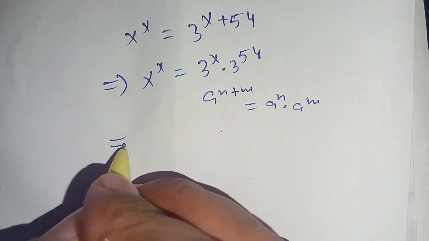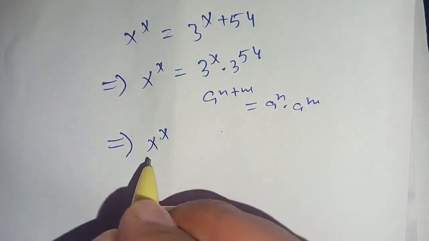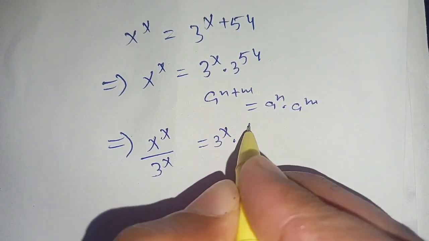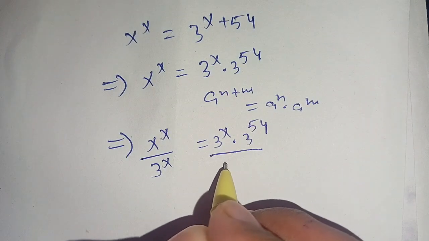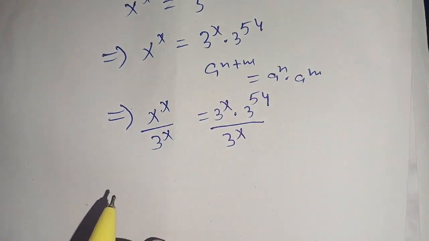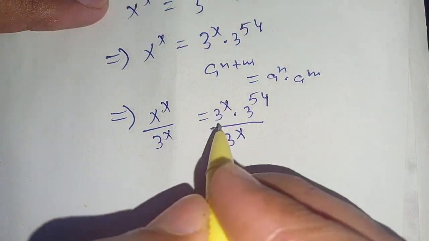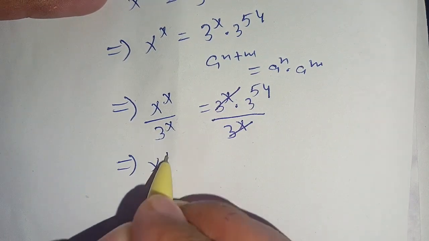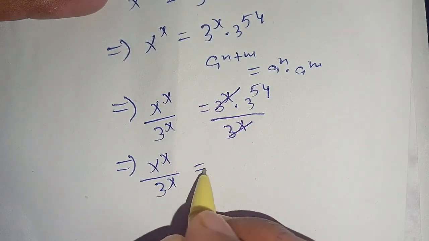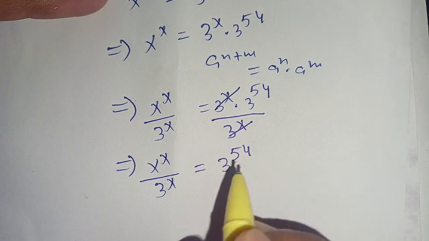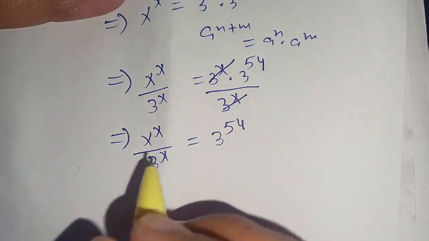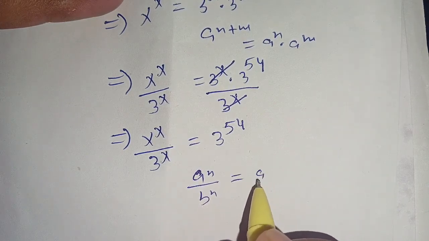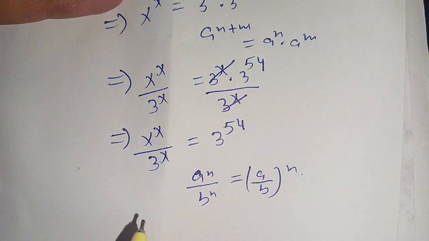Now in the next step we can write it as x^x divided by 3^x is equal to 3^x times 3^54 divided by 3^x, on dividing both sides by 3^x. Now we can cancel out 3^x by 3^x. We get x^x divided by 3^x is equal to 3^54. Now we know that a^n divided by b^n is equal to (a divided by b) whole power n.